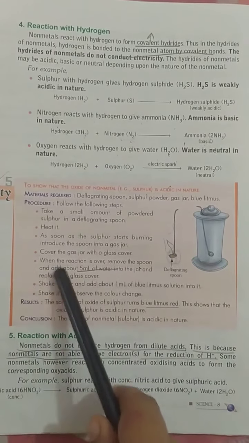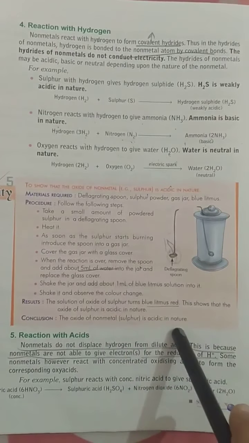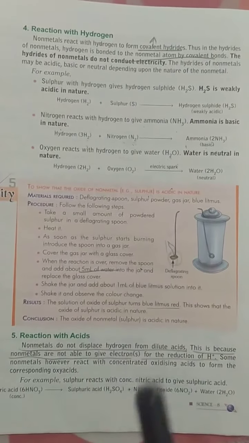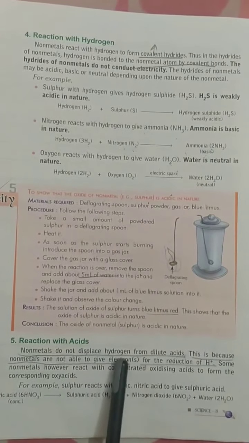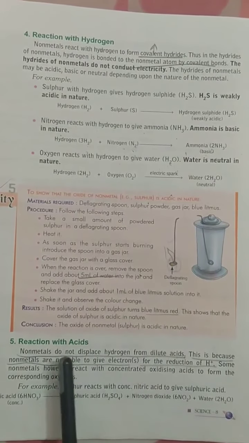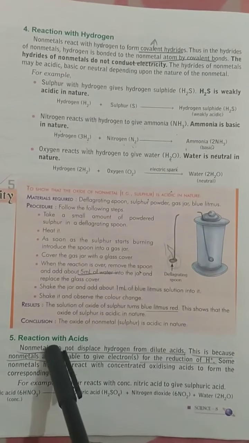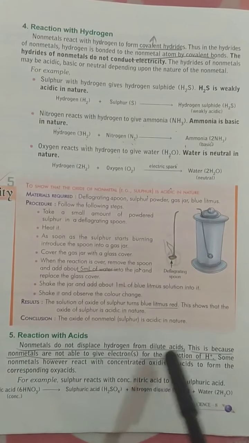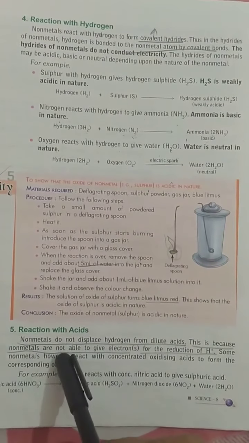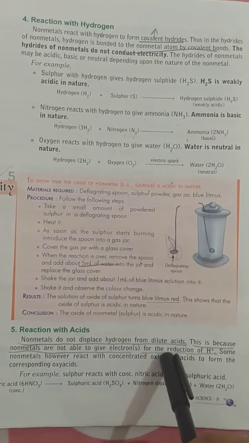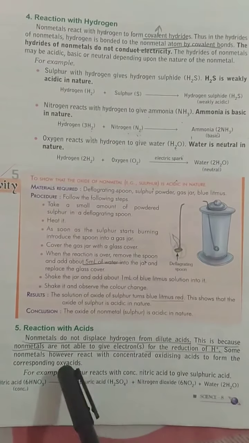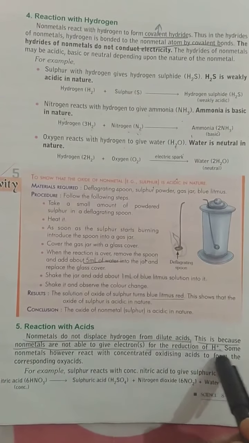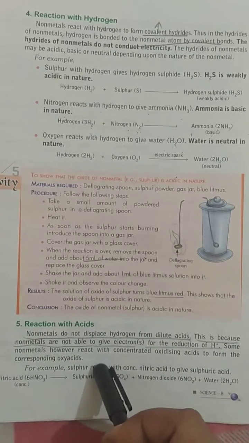So children, after proving that oxides of non-metals are acidic in nature, let's move ahead with the fifth topic, reaction with acid. Non-metals do not displace hydrogen from dilute acid. Just read this statement. Why? What's the reason behind this? This is because non-metals are not able to give electrons for the reduction of H+ ion. Some non-metals react with concentrated oxidizing acid to form the corresponding oxyacid.